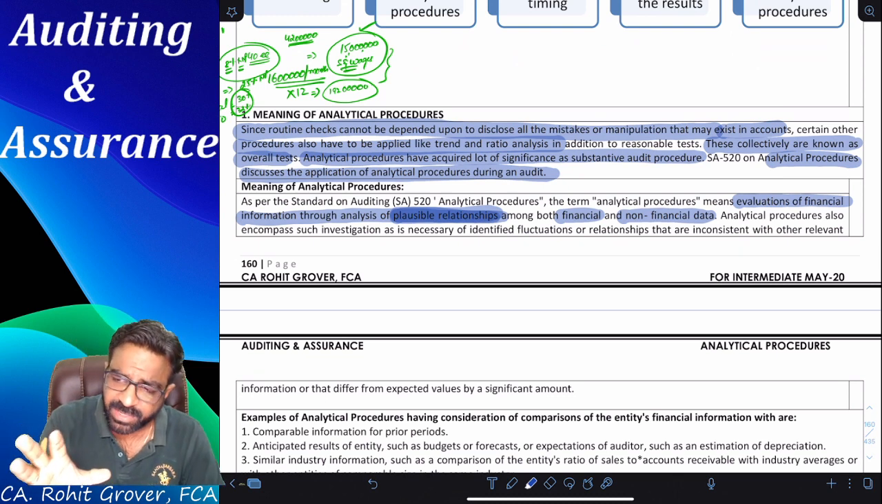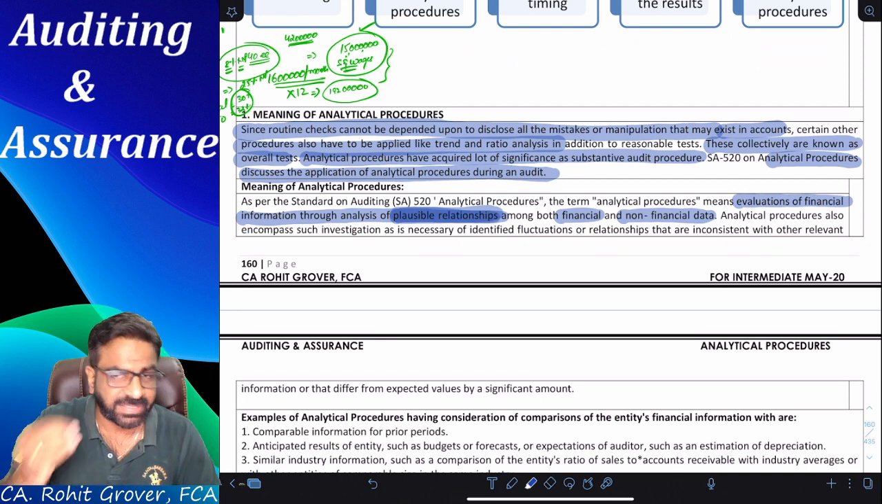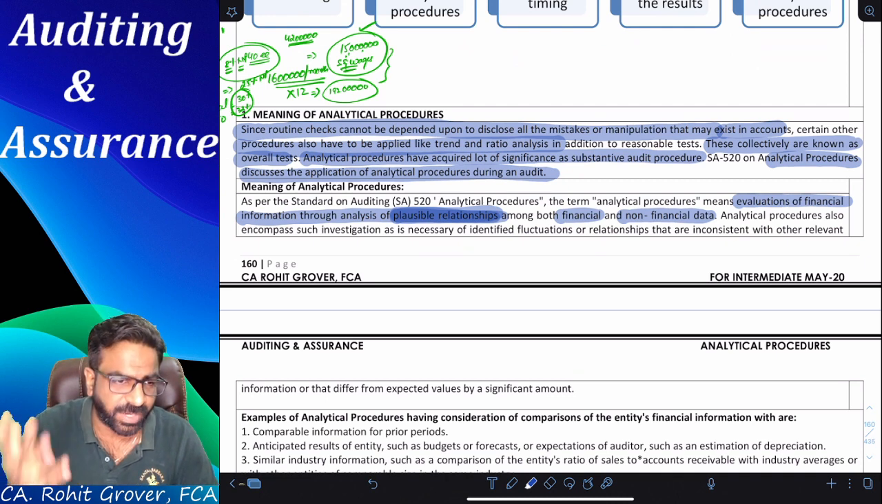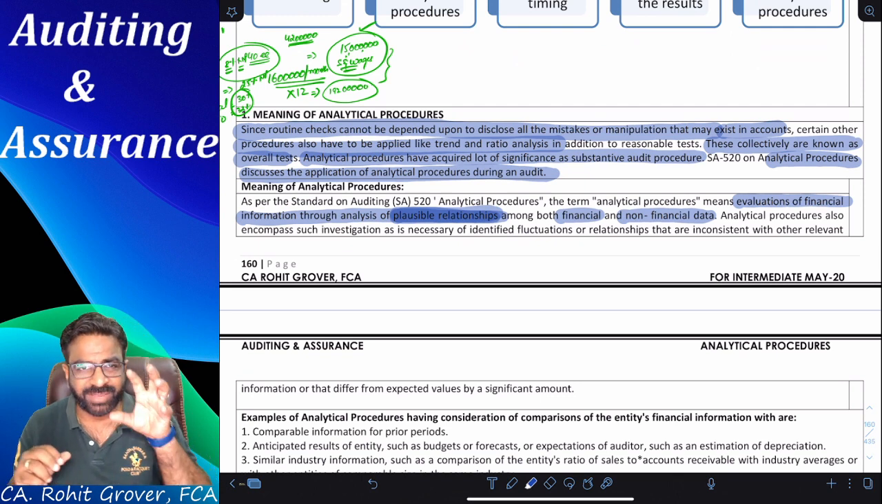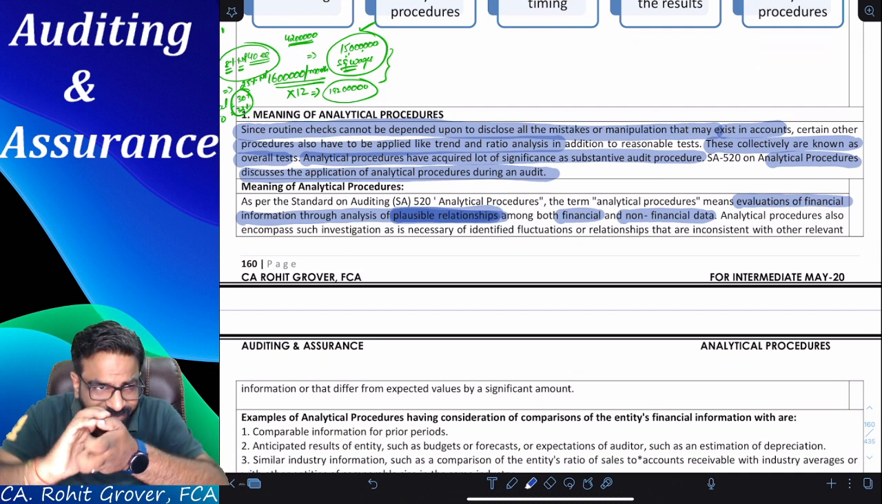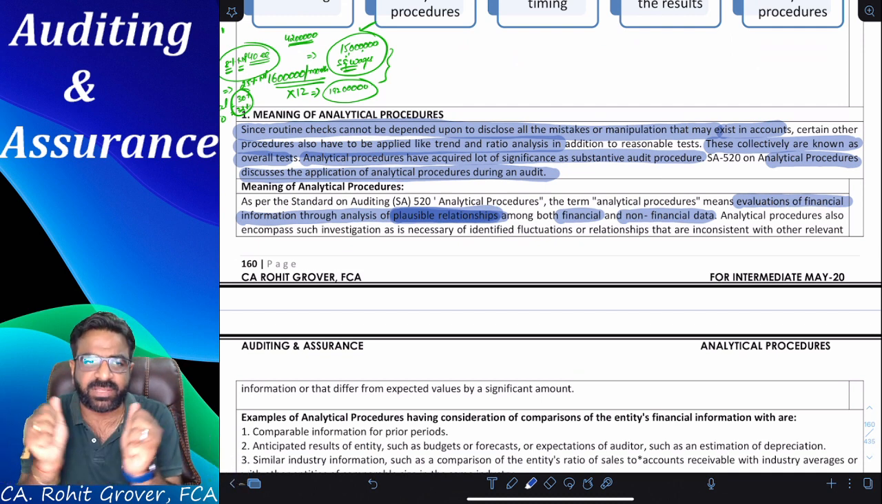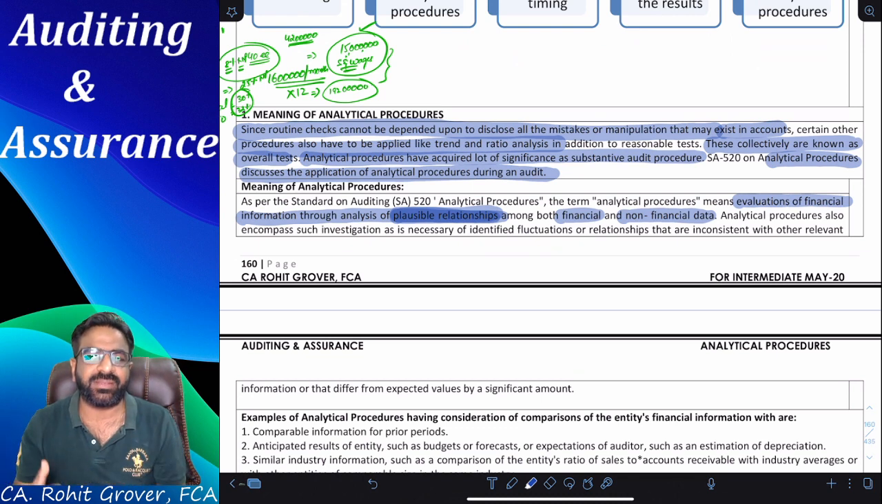So if I am saying that you expect the accounting system to be very strong, at the same point of time your human resource also should be very qualified and competent, or not? Yes or no? Yes. So you have financial and non-financial data. You establish some plausible relationship among themselves, and you get what output? You get analytical procedures.